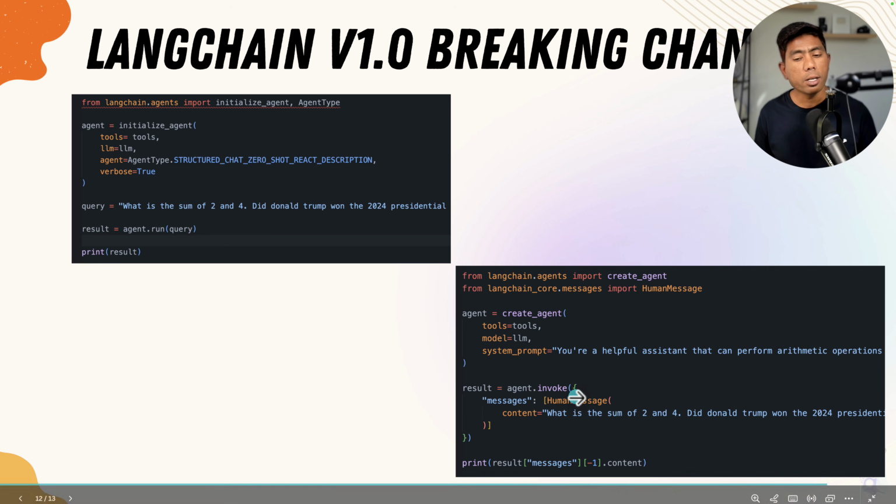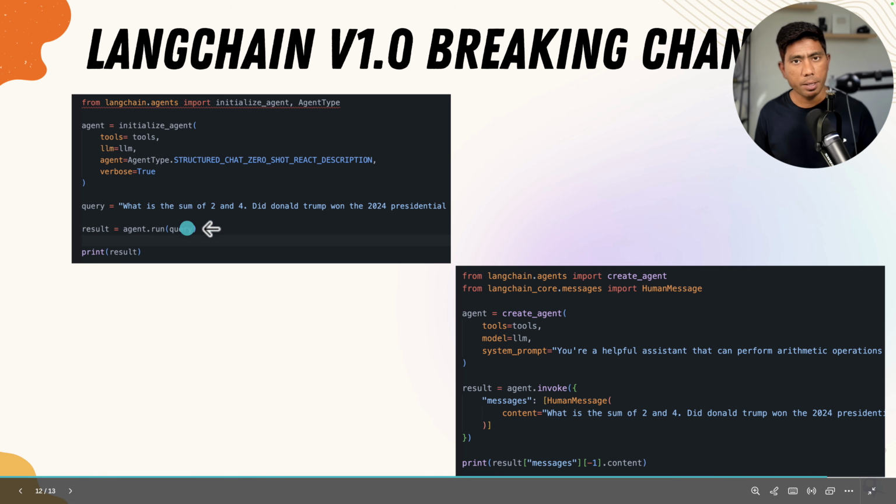And then you can invoke it instead of the run method. You can just call invoke. Invoke is still there, but you can use invoke, very streamlined this time. And you can pass the human message there. So no more query like a string.